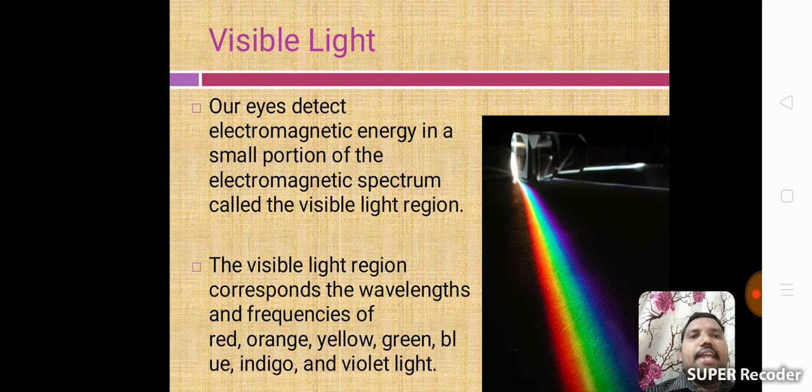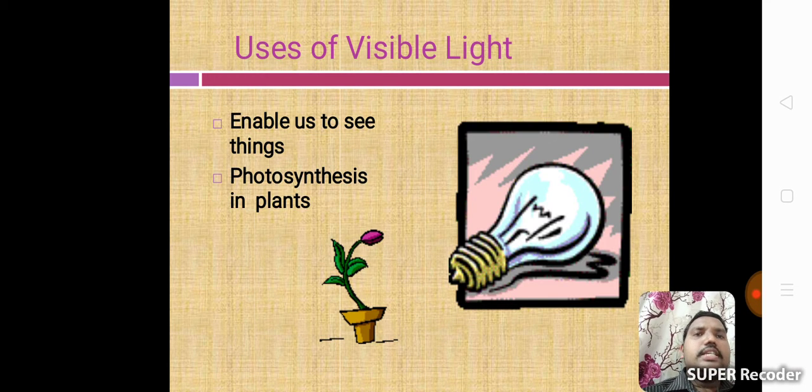Our eyes detect electromagnetic energy in a small portion of the electromagnetic spectrum called the visible light region. The visible light region corresponds to the wavelengths and frequencies of red, orange, yellow, green, blue, indigo and violet light. Uses of visible light: it enables us to see things.